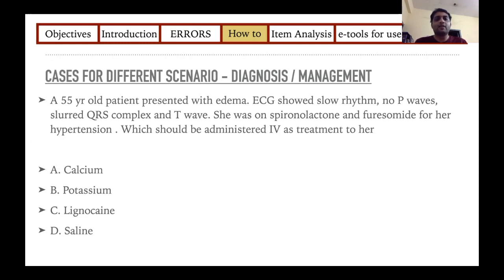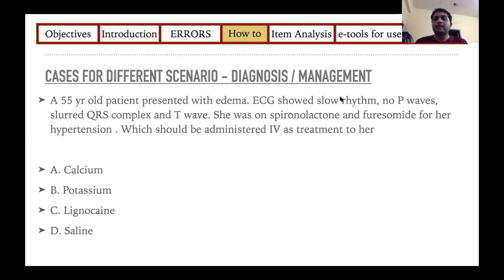So here they're giving a 55-year-old male with ECG changes suggesting hypokalemia and a history of a drug which causes hypokalemia. So what should be the IV treatment for her? You should know what the symptom edema is due to.